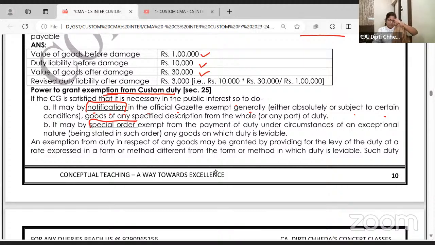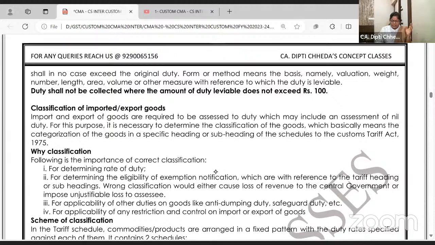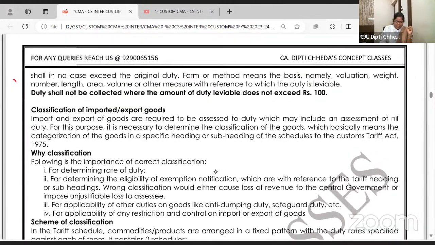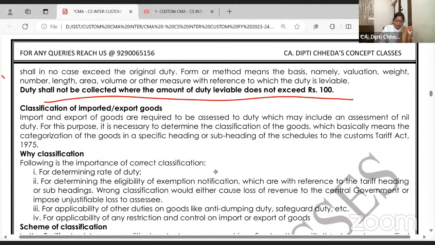Central government can say, okay, on this there will be no custom duty, exempt. By way of notification, by way of special order, no duty is going to be levied. And because already this is asked twice, I have already given it in bold. Duty shall not be collected where the amount of duty does not exceed 100 rupees. अब 100 rupees क्या ही duty ले लेंगे? So they said we don't want. Whenever the custom duty is less than 100 rupees, it is exempt. Okay.